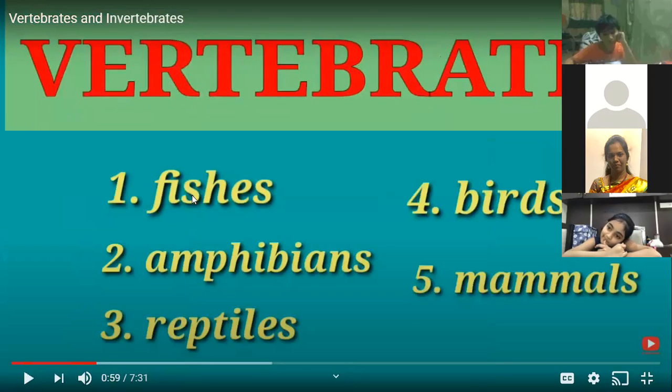Vertebrates are classified into 5 groups, children. They are fishes, amphibians, reptiles, birds, and mammals. All these animals come under vertebrates. And what does amphibian mean? Amphibians are animals which can live both on land and water. They are grouped into one because they have some similar characteristics. Let us see.